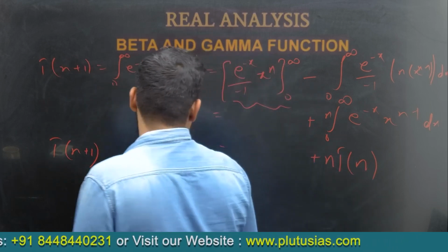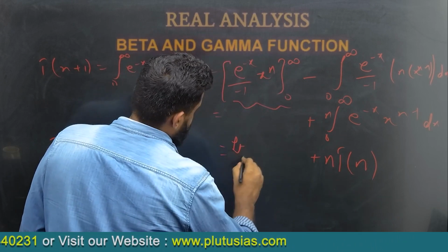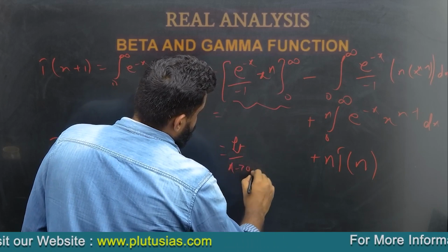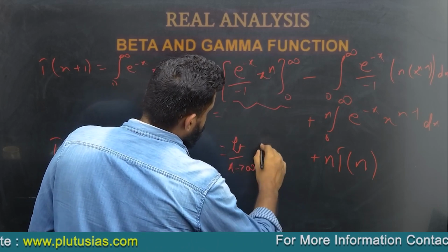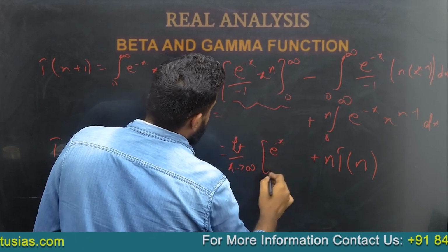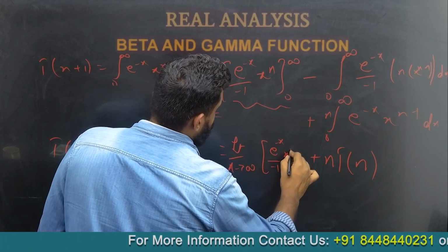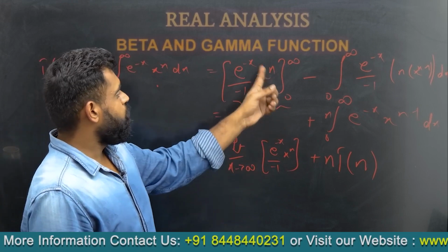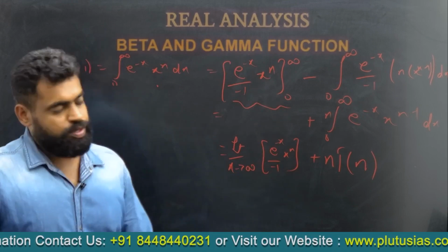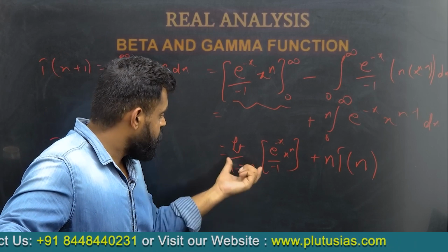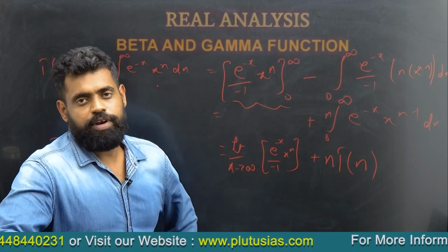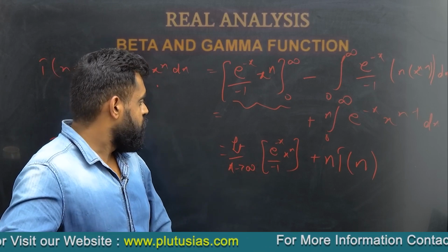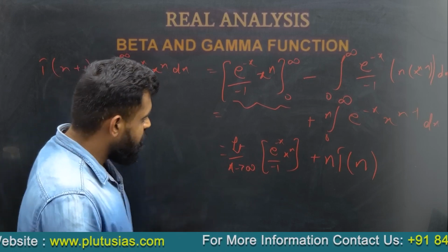This would be limit x tends to infinity of e to the power minus x upon minus 1 and x to the power n. What do we get if we put limit x tends to infinity? I'll solve this limit for you.